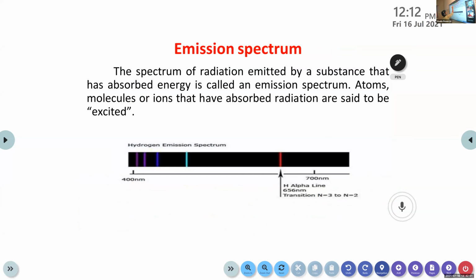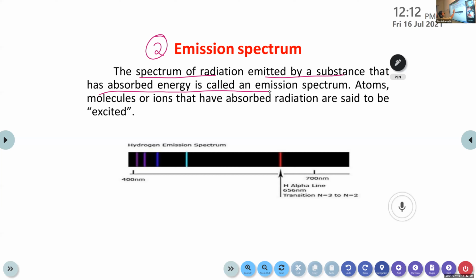Next one is emission spectrum. The spectrum of radiation emitted by a substance that has absorbed energy is called an emission spectrum. I told you atoms or molecules in the ground state absorb energy and move to the excited state. It's an unstable state, so they can go back to the ground state by releasing this energy.